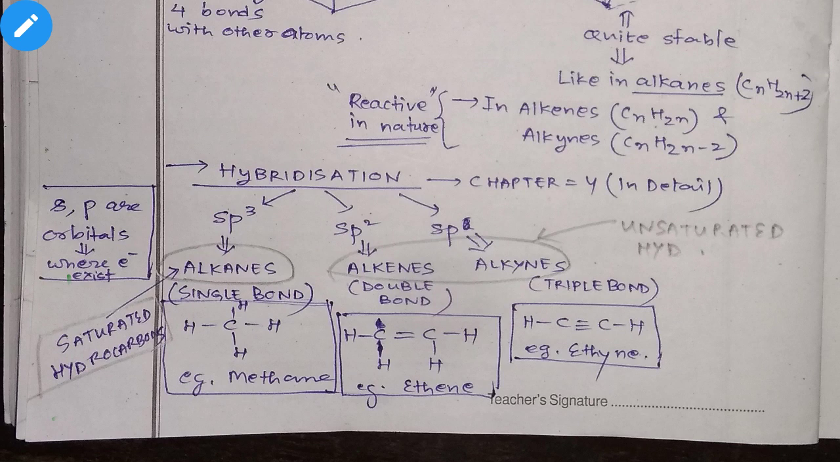Now, in hybridization, you have three types of hybridization. The first one is sp3, then sp2, and sp. Now what are these s and p? I know you don't know. So you see, s and p are the orbitals.